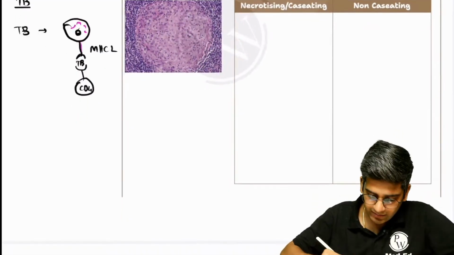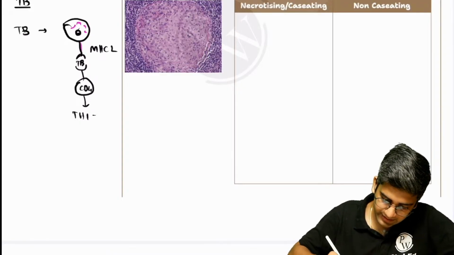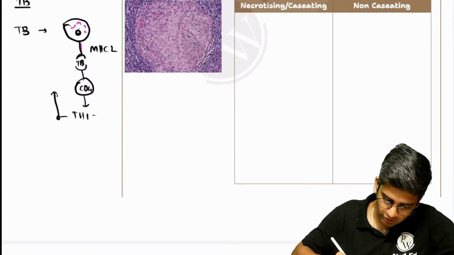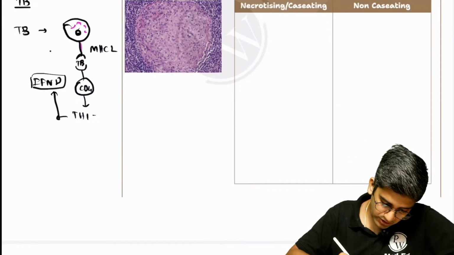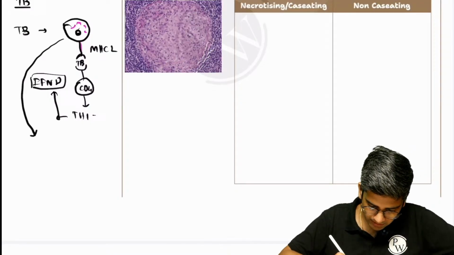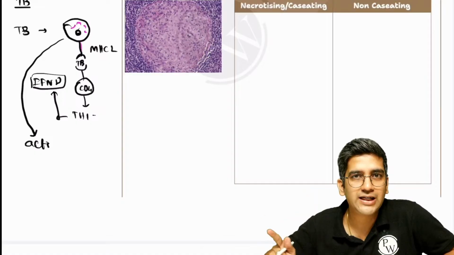With the help of your MHC2 complex, it will present the TB antigen to my CD4 cell. Once it binds to the TB antigen, the CD4 cell converts to TH1. TH1 releases interferon gamma, right? Interferon gamma is a very, very important molecule to remember, because there's a test based on it called the QuantiFERON Gold test. Because of the interferon gamma, your normal macrophage becomes an activated macrophage. Everyone, what's the function of an activated macrophage?